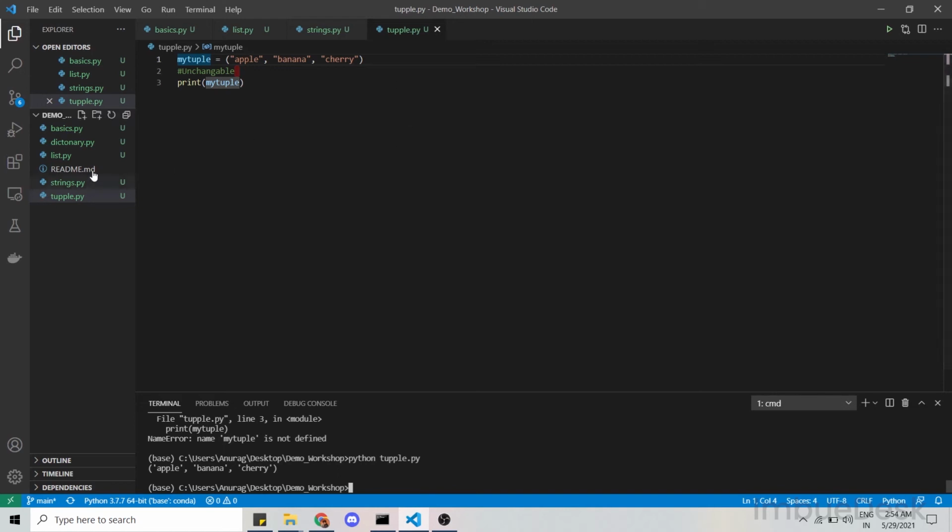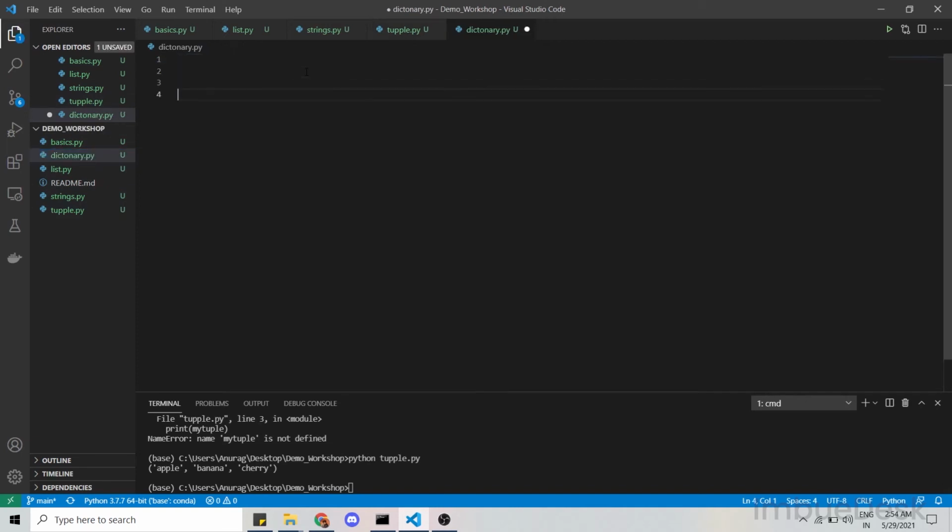Okay, so now the last section is dictionary. Dictionaries are basically just like JSON format files. Suppose dic equal to, we have to start with curly braces. Now I added a key and a value, key2 and value 2. Now saving it. So this is a string type, this is key, and this is value. So this is how a dictionary is used.